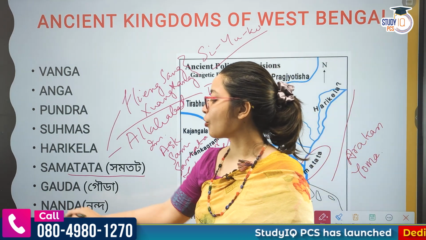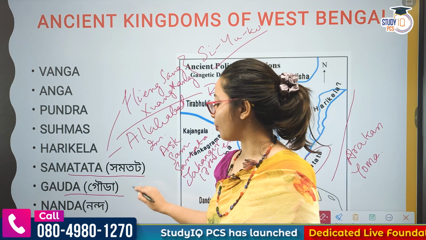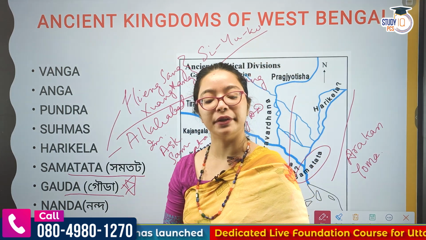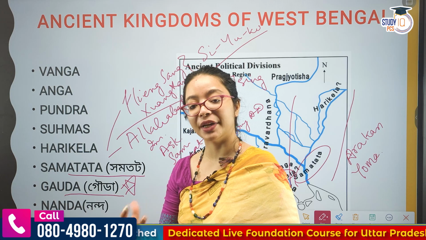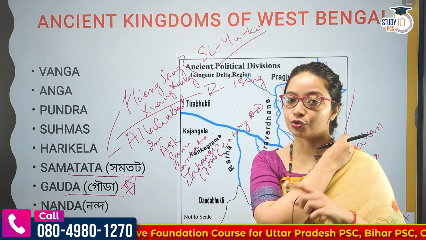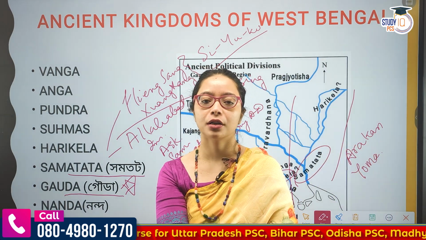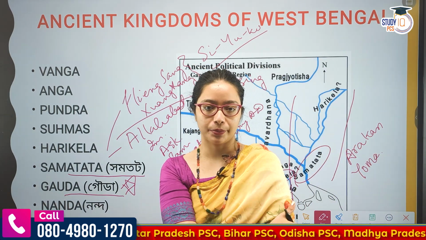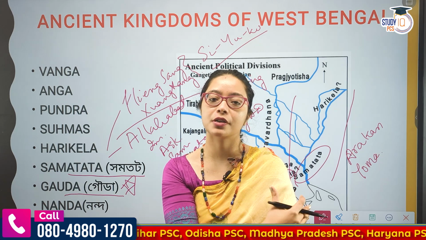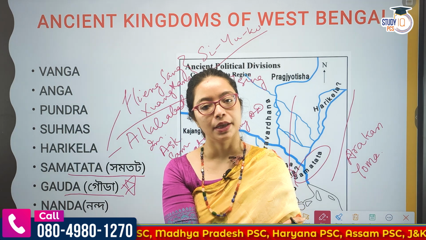Tarpore amra jacchi hocche Gaur or Goura. So Goura is very, very important. Because Gaurar por amra dekhbo how the trade in West Bengal, in Bengal will flourish. Gaurar সাথে যার নাম জড়িত সে হচ্ছে Shashank. What did he do? Shashank consolidated his kingdom. ছোট ছোট যে kingdoms ছিল তাদেরকে invade করে he brought under his control and then he started ruling.